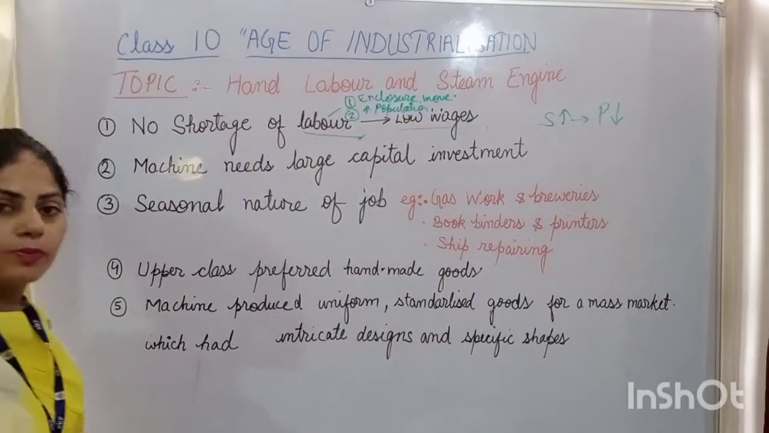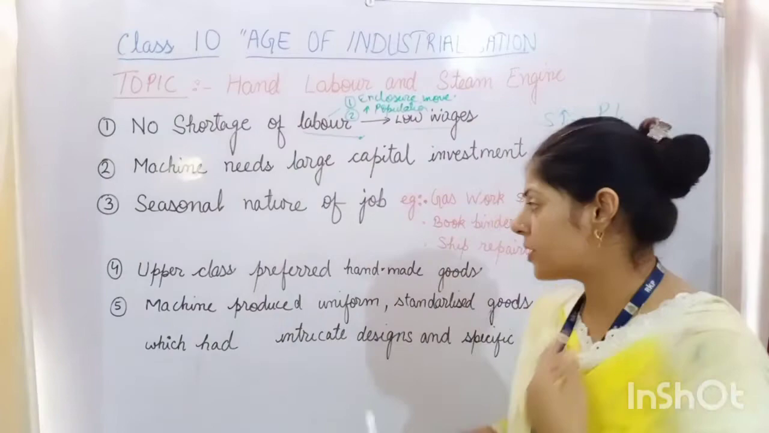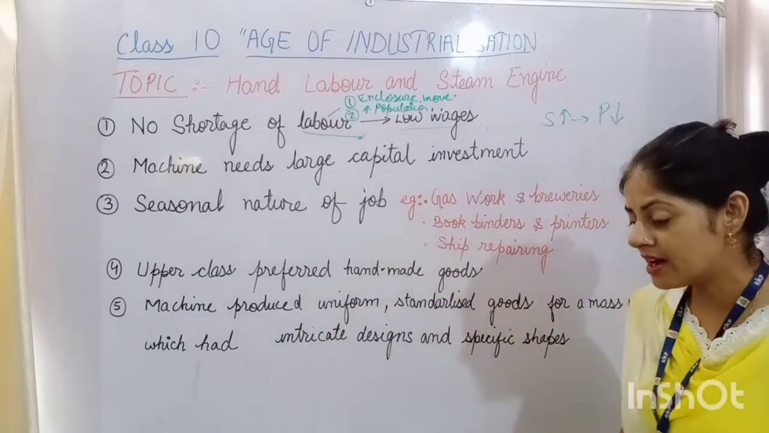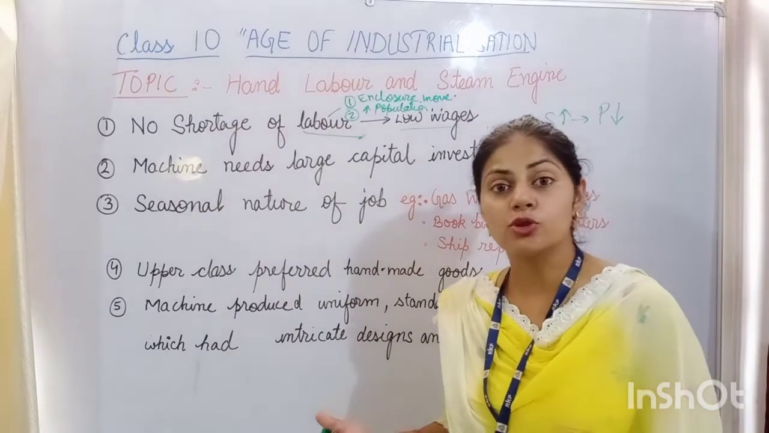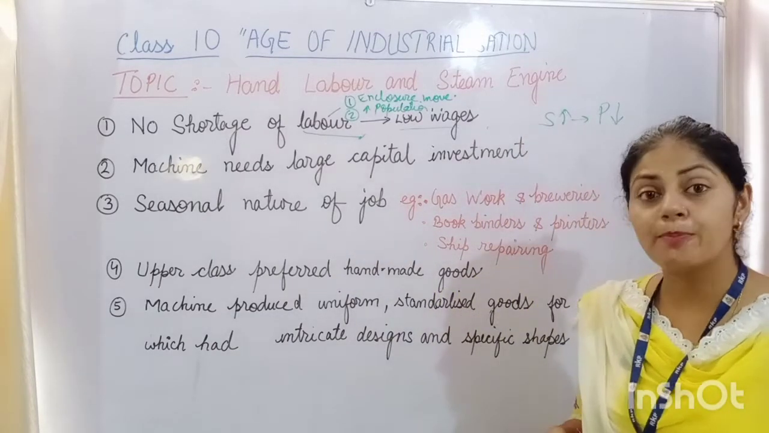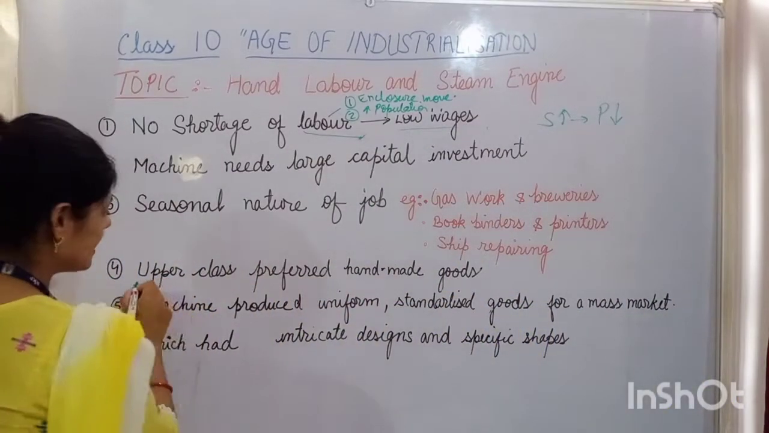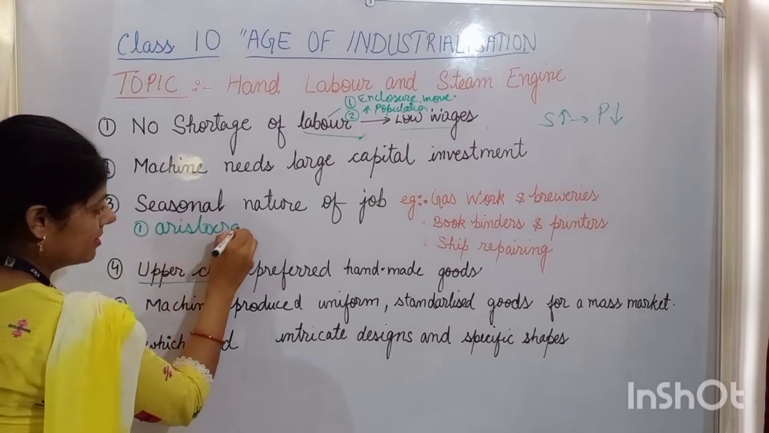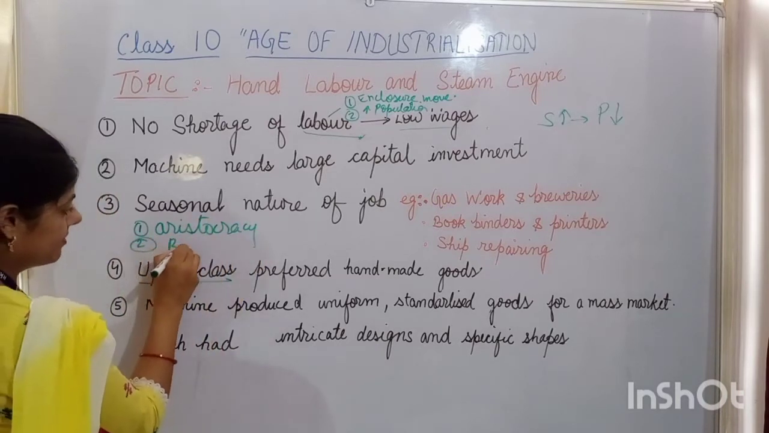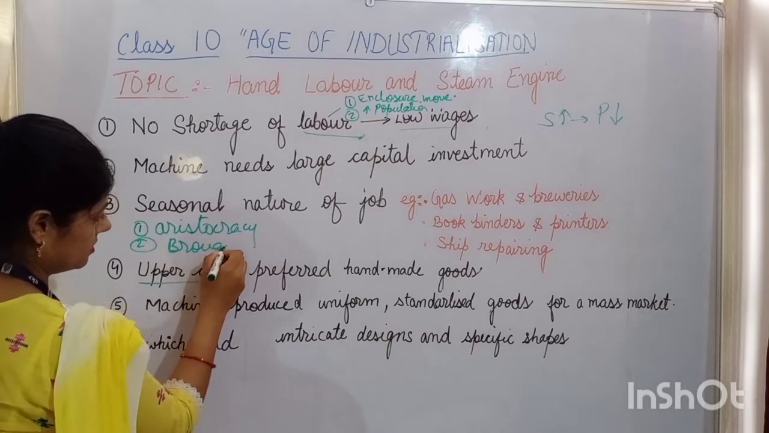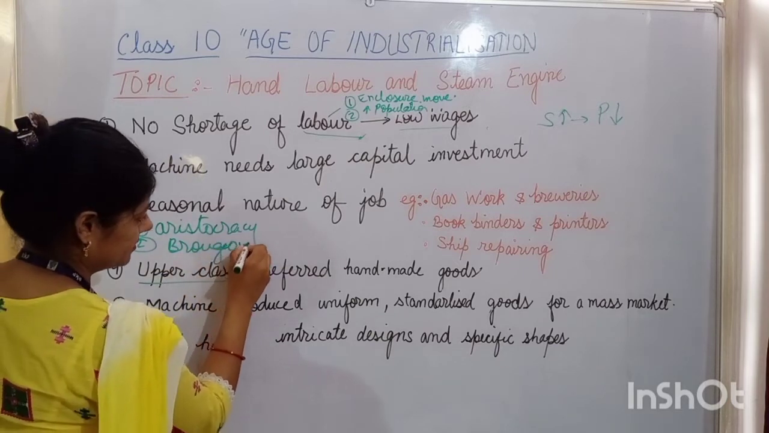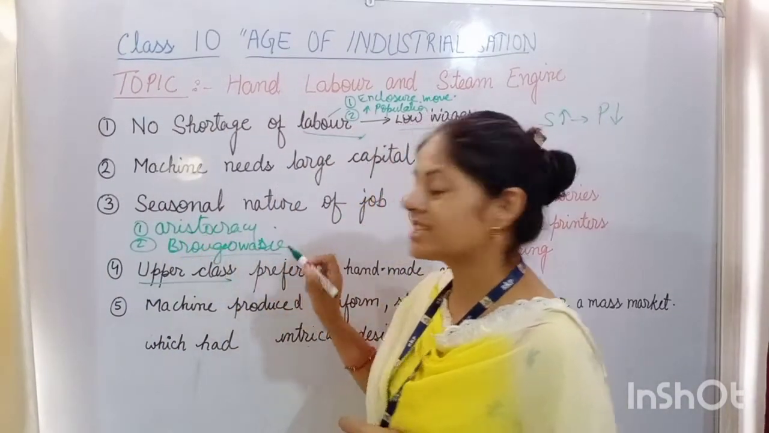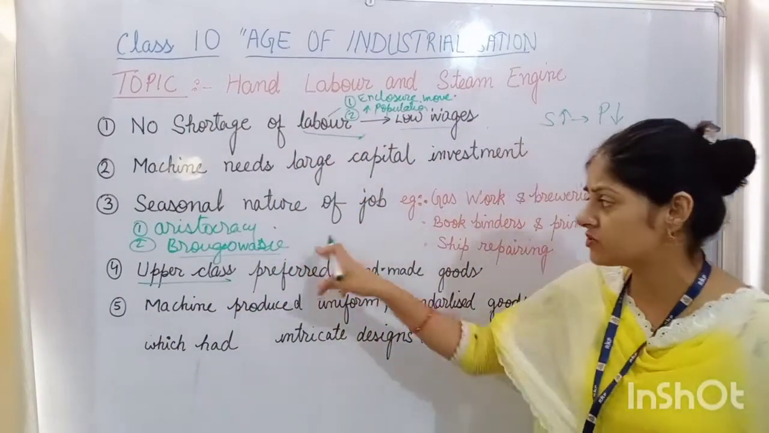Now we come to the fourth point. The fourth important point is this: the upper class of Britain. The upper class consisted of the aristocratic class, the nobles, and the bourgeoisie class. Upper class consists of aristocracy and bourgeoisie. The bourgeoisie class, beta, was the capitalist or industrialist class. This was the middle class.